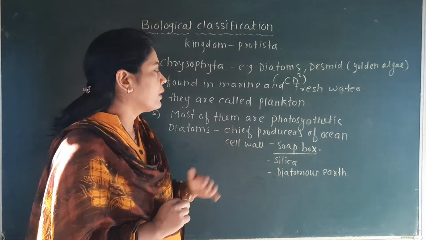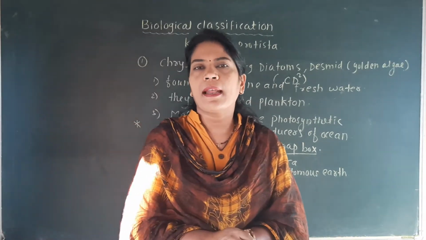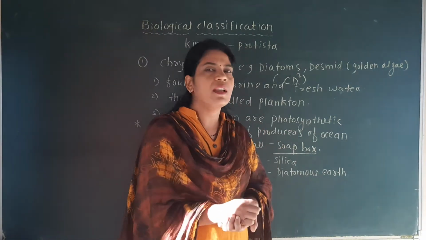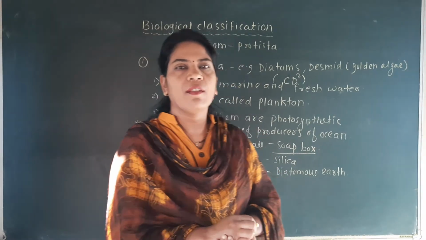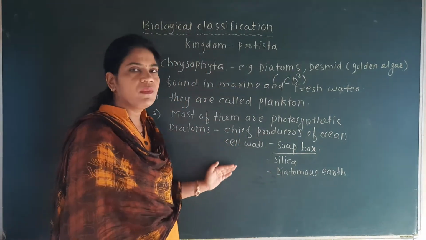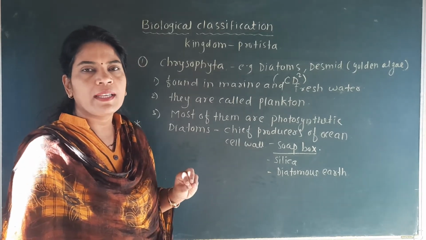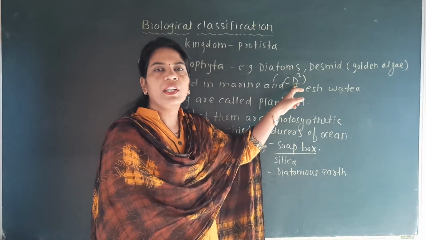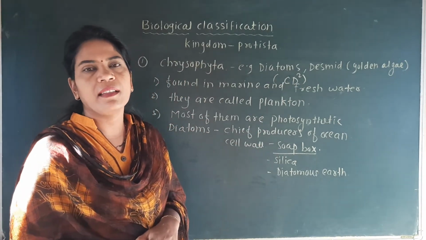So these are the important things of the diatoms from the kingdom, from the group Chrysophyta. Generally, the things which are not given for the golden algae, for the desmid, but majority of part is given in the Chrysophyta is from this diatom. So we'll revise again this chrysophyta. The trick is CD square, C for chrysophyta and D square for the diatoms and the desmids.